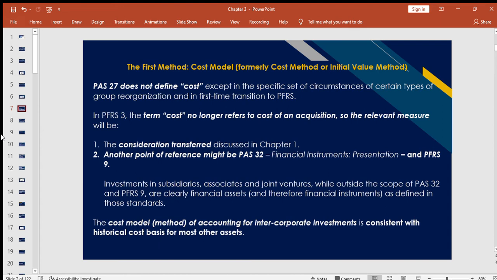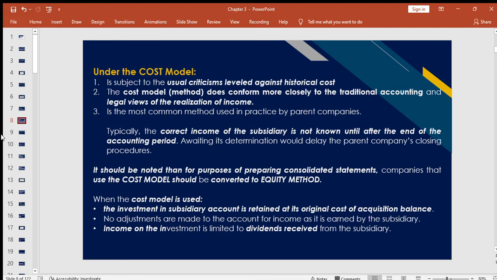So the relevant measure when it comes to cost is the consideration transferred, and another point of reference would be PAS 32, financial instruments. So, this is more on our recognition.